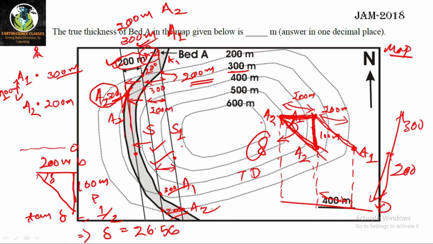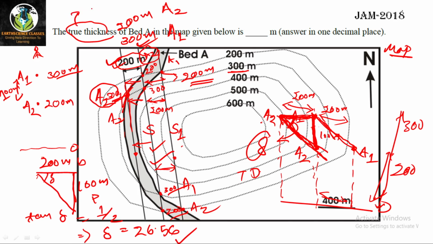Now what have you got? Using this map you have got the true dip. Now you also found the contact. You have plotted the contacts here. The question is asked for true thickness. What is true thickness? True thickness is the perpendicular.